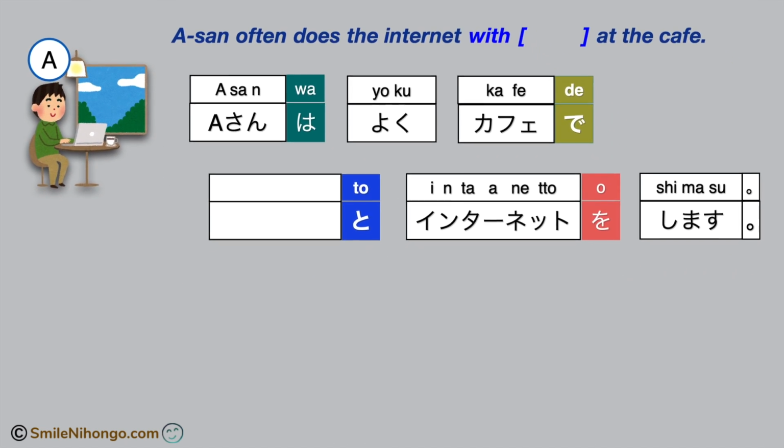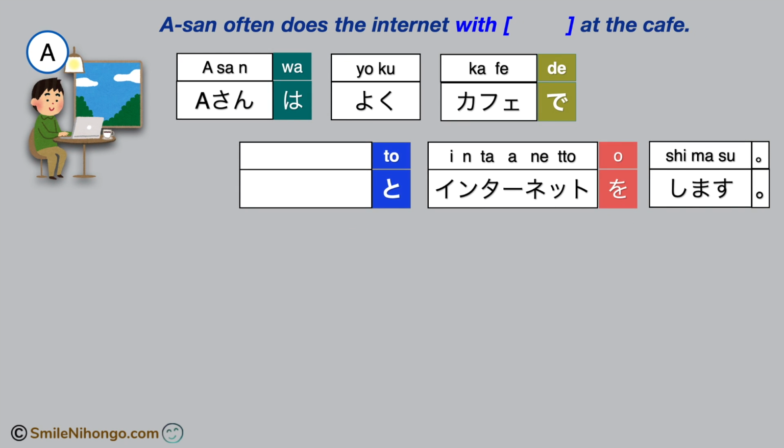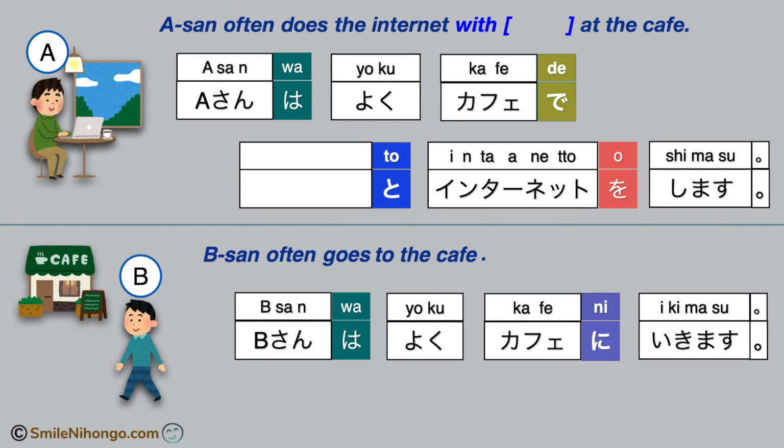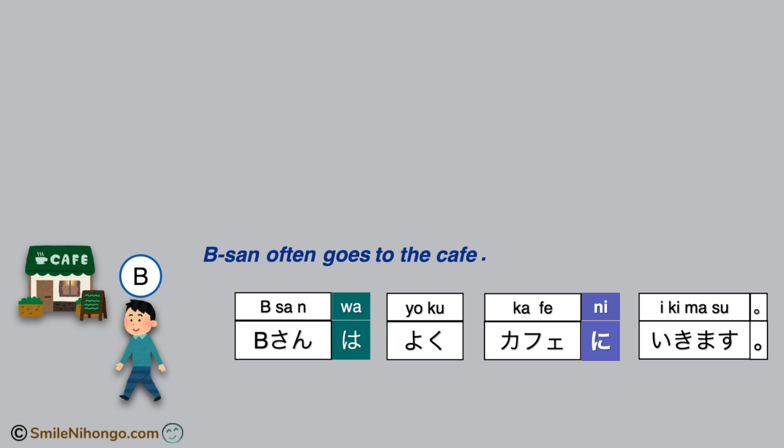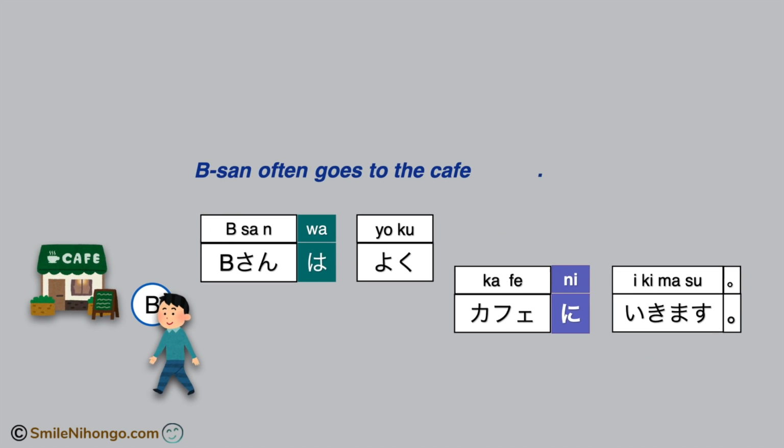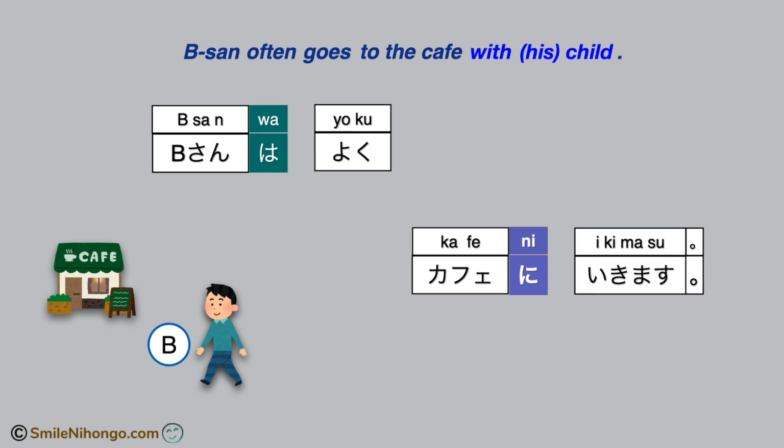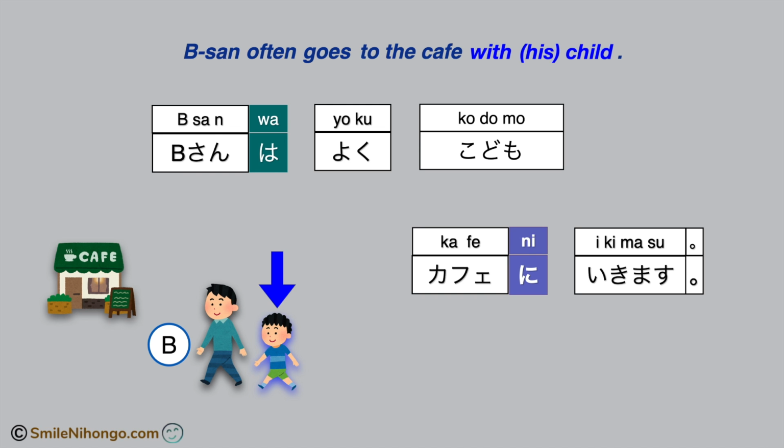Okay, let's practice a little bit more with another sentence. This time, let's use the motion verb go, 行きます, as in go to the cafe, カフェに行きます。Now, I want to say B さん often goes to the cafe with his child. Child in Japanese is 子供.